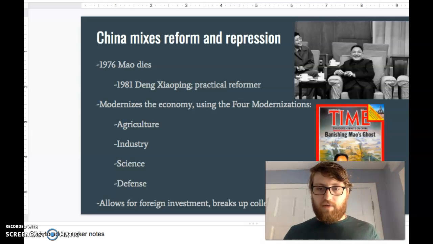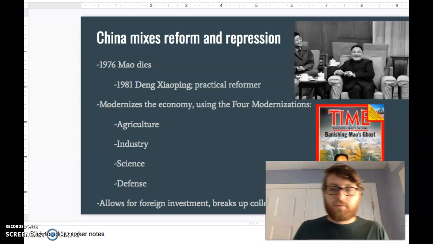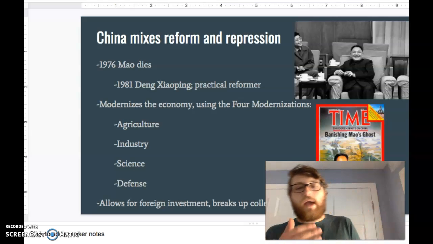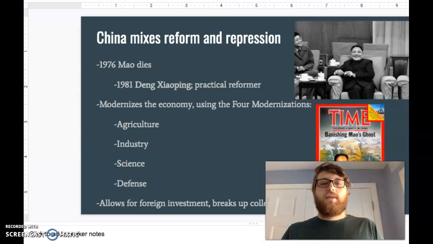And here are a couple other things, right? I already mentioned that he breaks up collectives, breaks up those large farms, but he allows for foreign investment, which had never really been allowed under Mao before. Meaning there will be foreign businesses getting involved in China. And that's, again, thanks to Deng. As well as that, Deng Xiaoping also allows for private business ownership. So they're going to back away from the command economy, right? There's going to be private business ownership now.